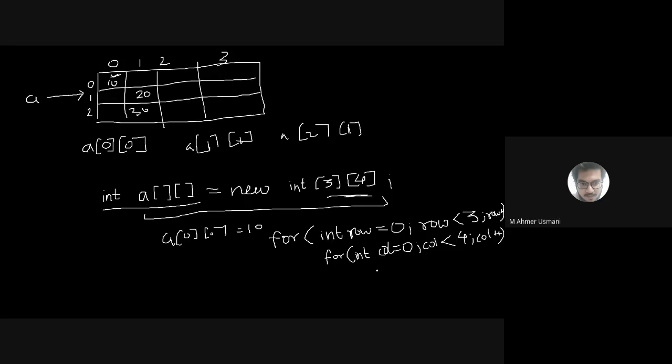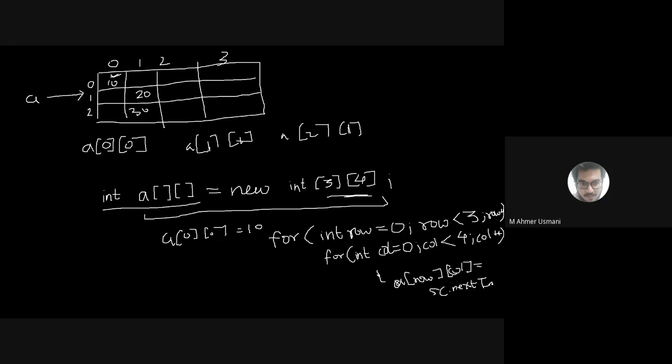So what I will have to do in this for loop, in this for loop, a of row and a of col will be equal to what? Will be equal to what? sc dot nextInt.